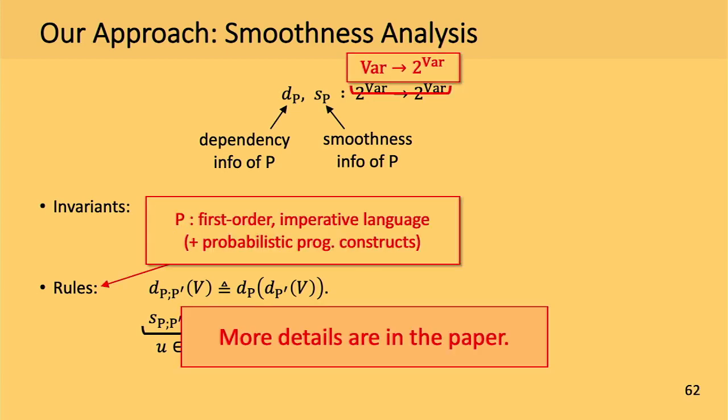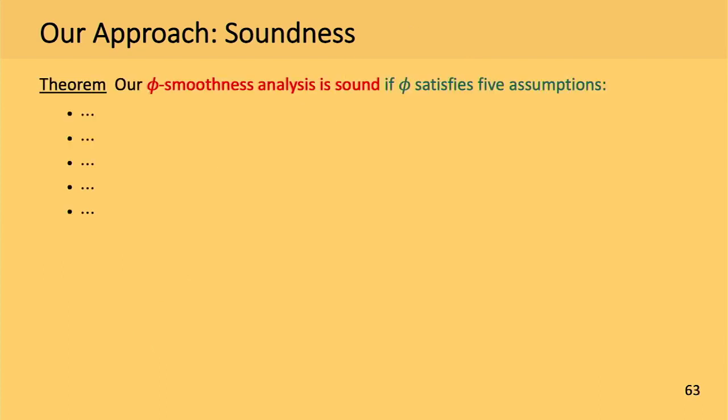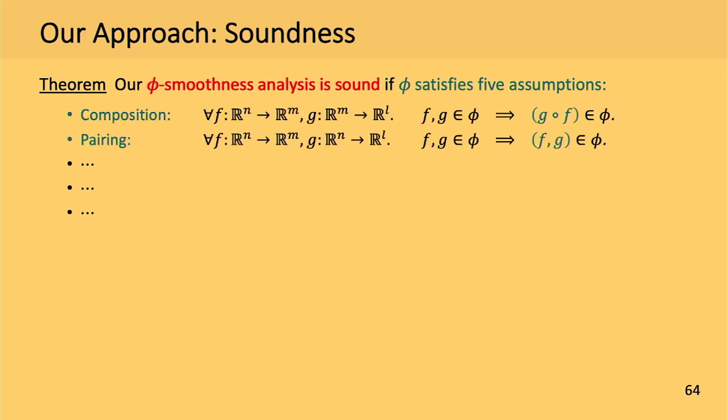And actually, there are many more details in the analysis, but you can find them in our paper, where you can ask questions. And one of our main results is that our analysis for phi smoothness is actually sound if the target property phi satisfies 5 assumptions. And here are some of the assumptions. The first assumption is that the composition of phi smooth functions should be phi smooth. And the second assumption is that the same should hold for the pairing functions, and so on.